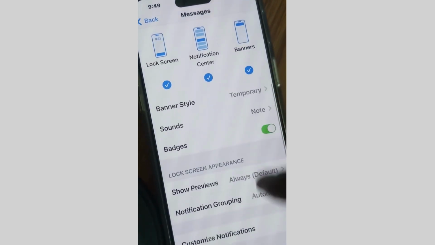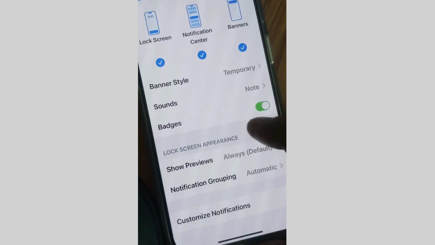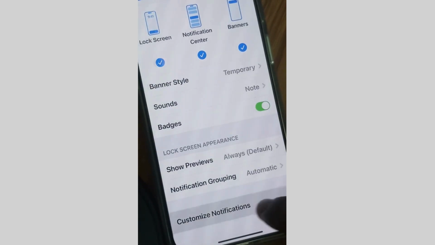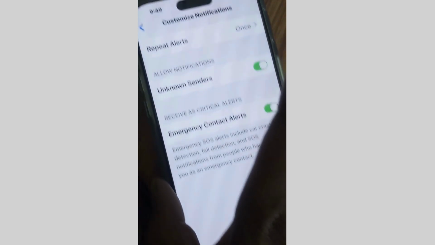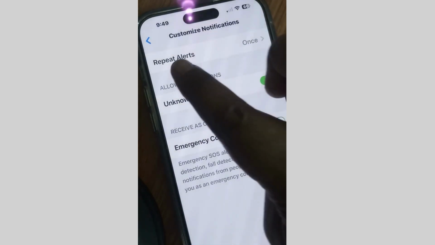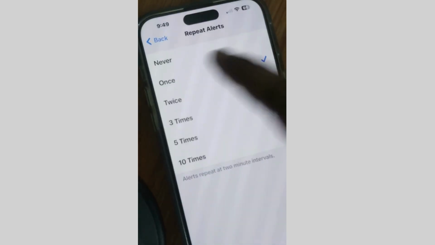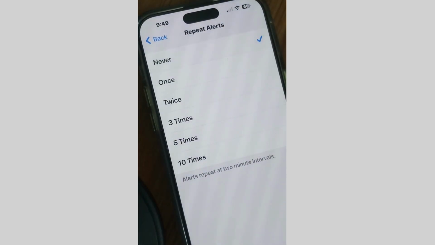Here, scroll down and tap on Customize Notifications. And here, under Allow Repeat Alerts, choose Never.